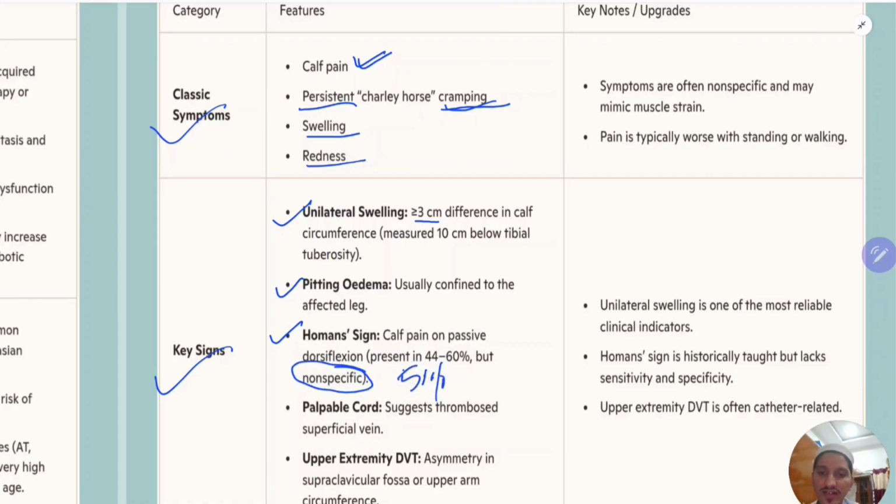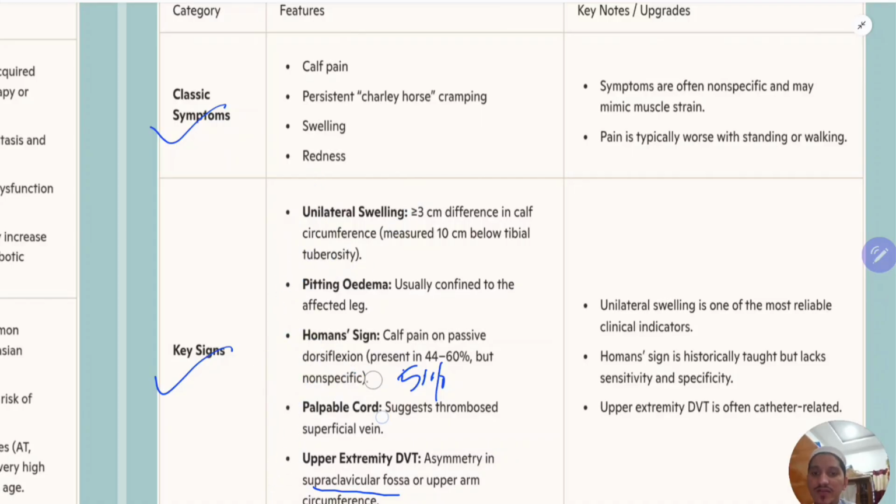Don't rely on this sign and don't take decisions on this sign. A palpable cord suggests a thrombosed superficial vein. In upper extremity DVT, there will be asymmetry in the supraclavicular fossa or upper arm circumference. That's how you suspect upper extremity DVT. So that's about the symptoms and signs.